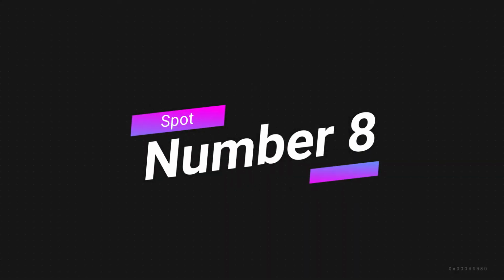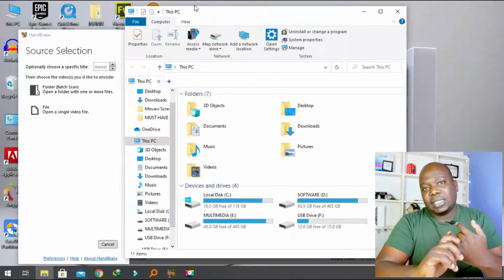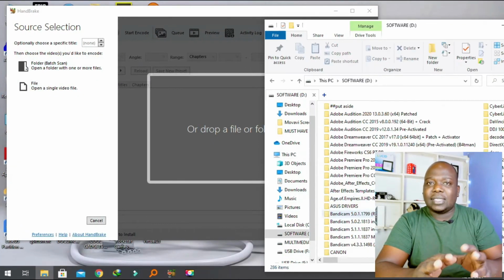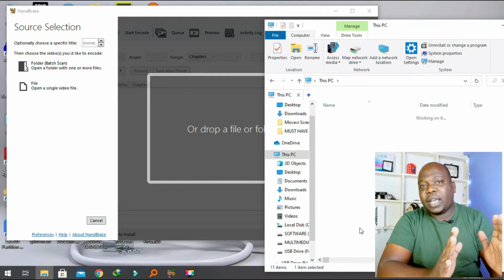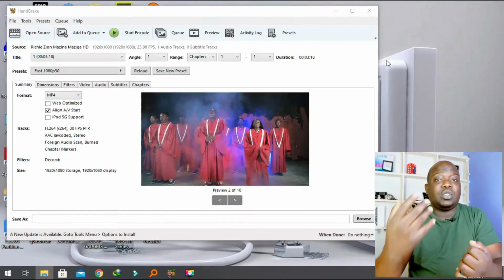Number 8 spot is taken by HandBrake. Now HandBrake is also 1, free, 2, open source, so basically you can get it anywhere, and also multi-platform. Now HandBrake is very common with people who are doing media. However, you can also use it in your day-to-day life right there. HandBrake is a video compressing tool. Basically what it does is it picks your video if it is a large file and shrinks it down into a smaller file without compromising the video quality.